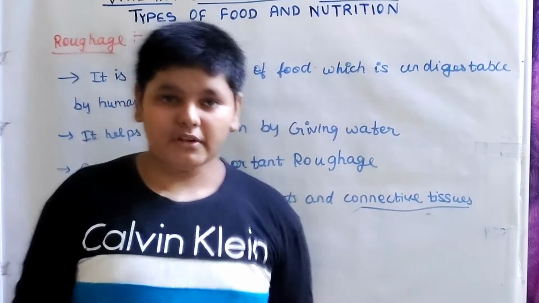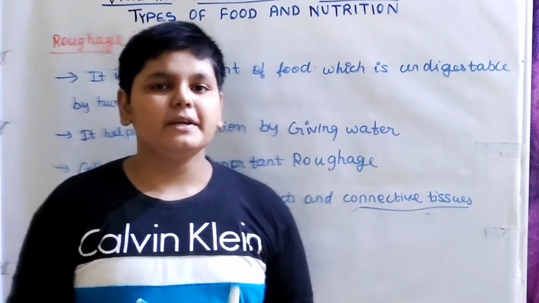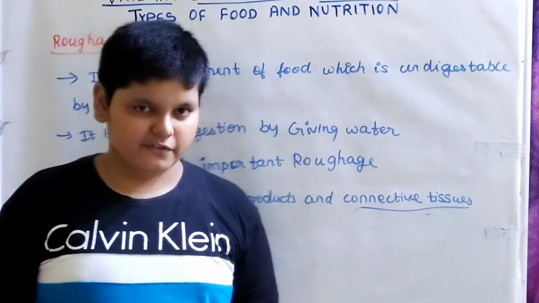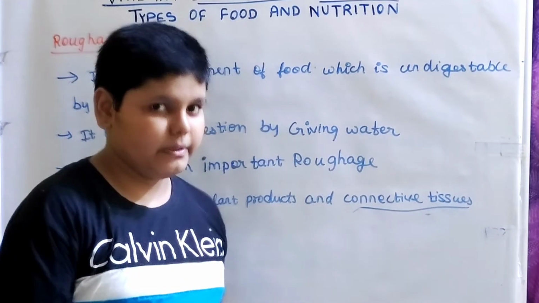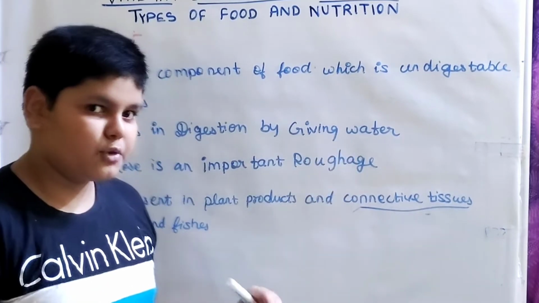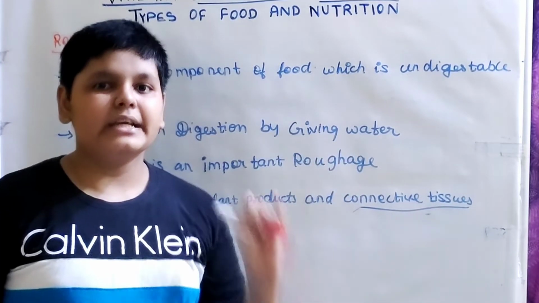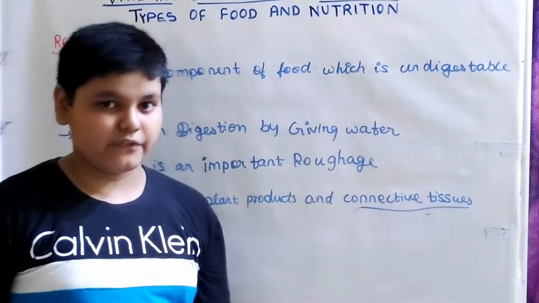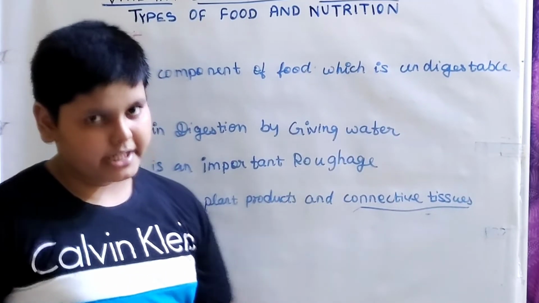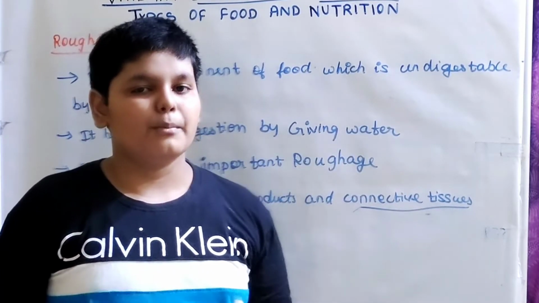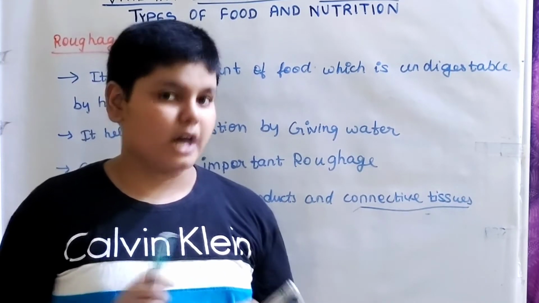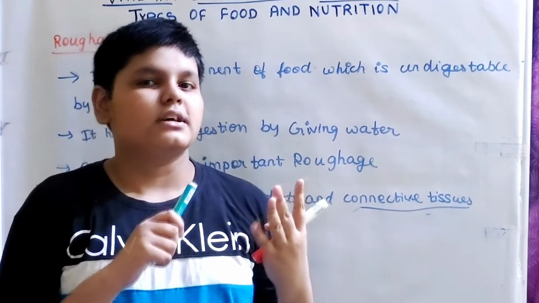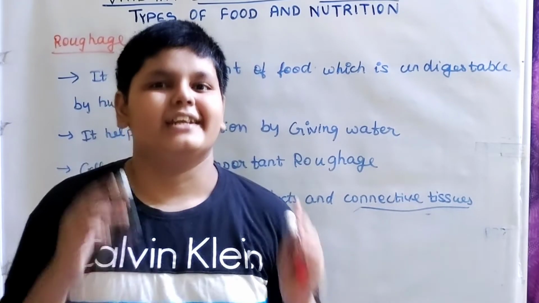Now what will we be doing? We will be learning about the different sources of food. For example, I'll be drawing a table in which there will be three groups: energy giving, bodybuilding and protective. Then I'll write down the sources of food. After that, we'll learn about different components of the food, that is carbohydrates, proteins, minerals and vitamins. So in this video, let's go.